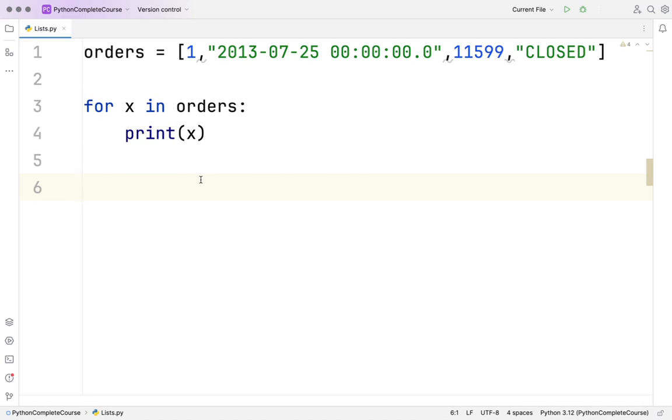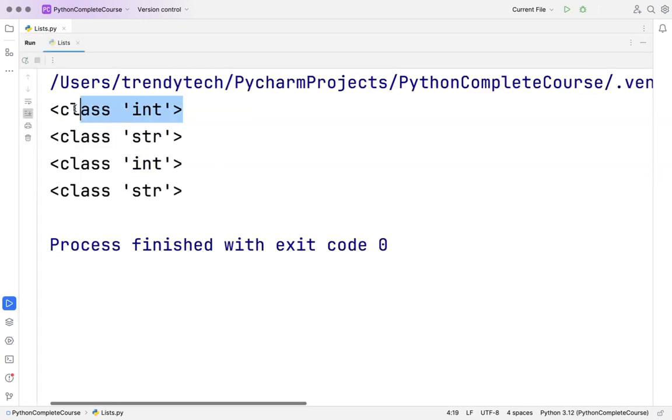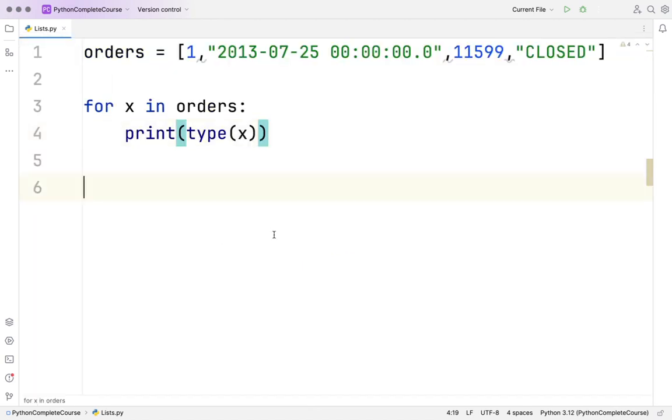Okay. Now, what if I want to print the data type of each element inside this? I can just wrap it inside a type, and this should then print me the types of each element. You can see first one is integer, second is string, third is integer, fourth is string. That's correct. Okay.